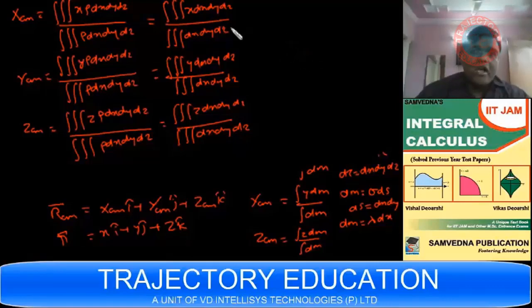Alright. Now I'll tell you about the relation between the position of center of mass and the symmetry of an object. We'll discuss how you can predict the coordinates of center of mass by using the symmetry of the object. So we have to see here the relation between center of mass and symmetry. Let me rub all this. Now I'll discuss center of mass and its relation with symmetry.